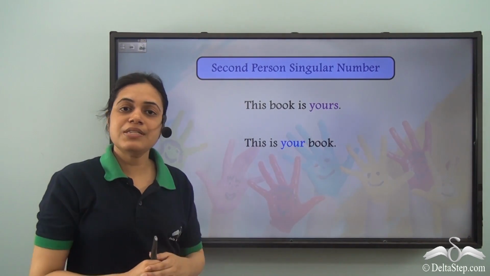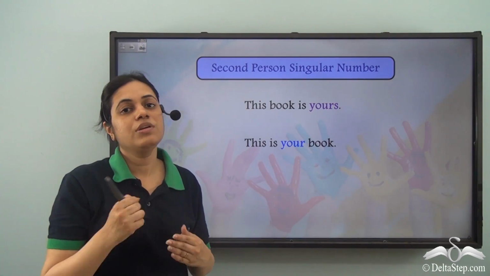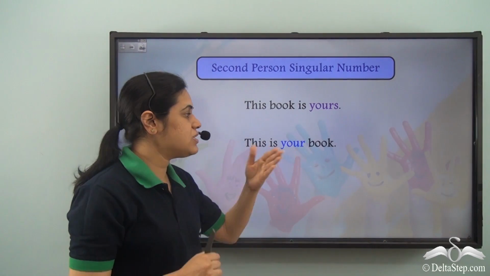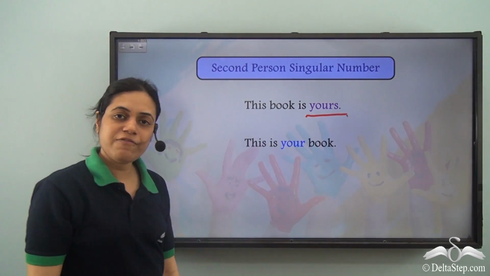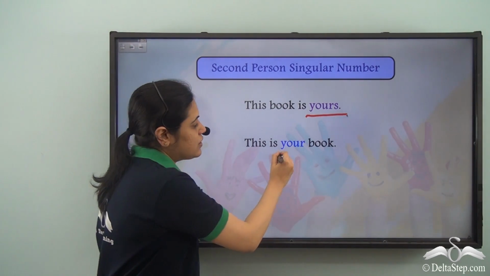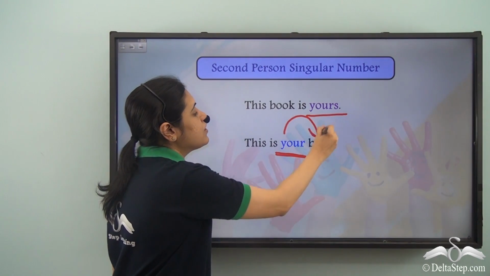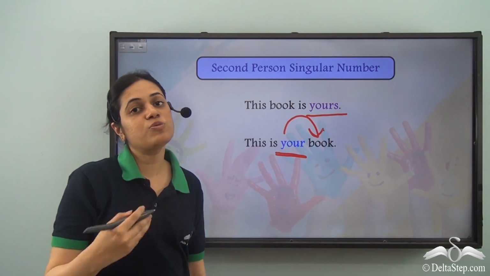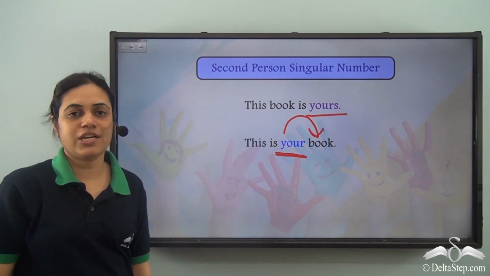For second person singular, so second person means the person spoken to. Singular number, this book is yours, this is your book. So yours is the possessive pronoun and this word your, it describes the noun book. It tells us whose book it is. So it is a possessive adjective.